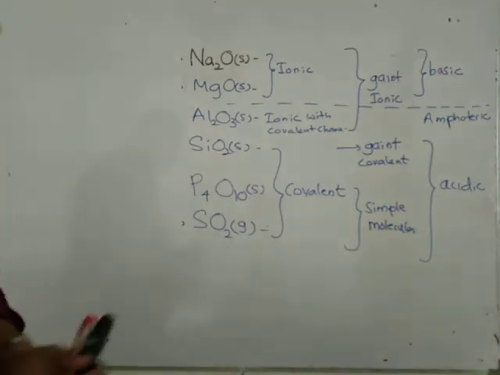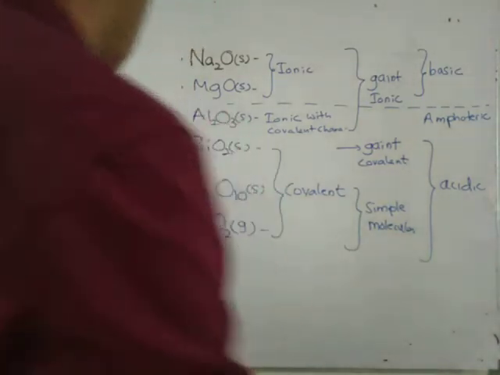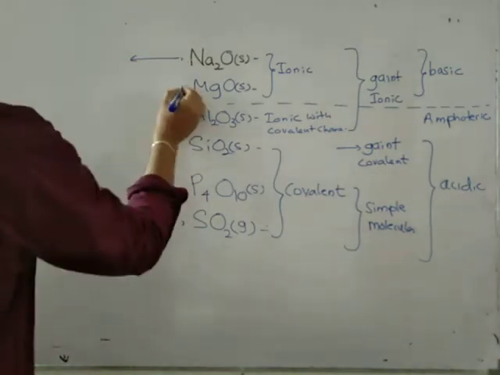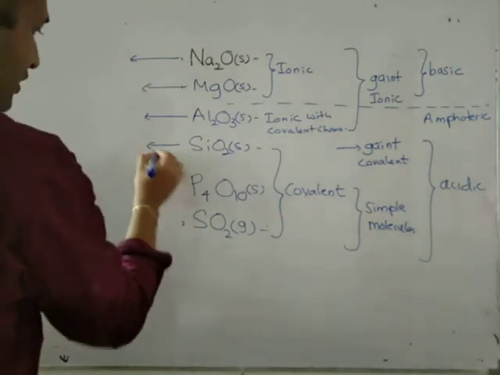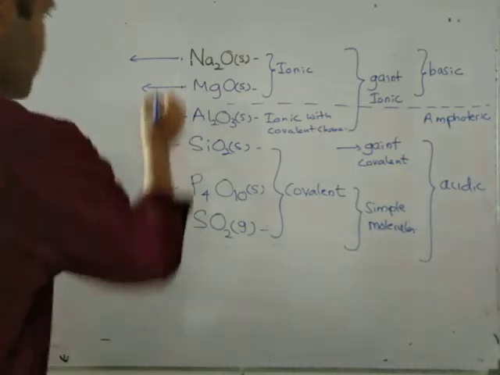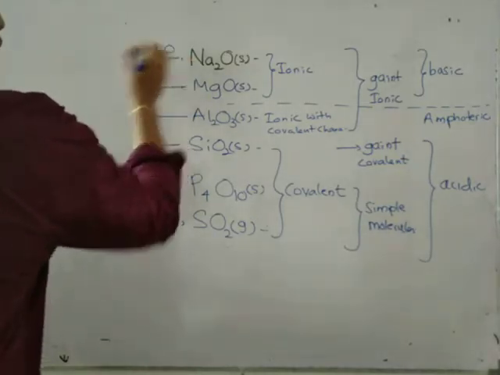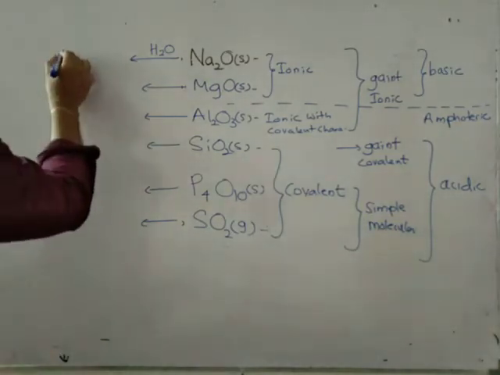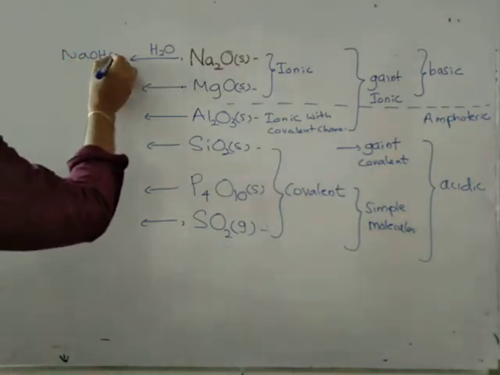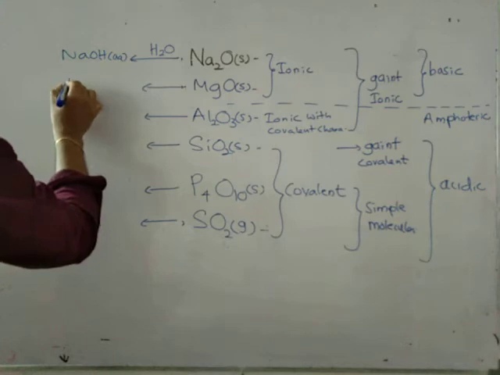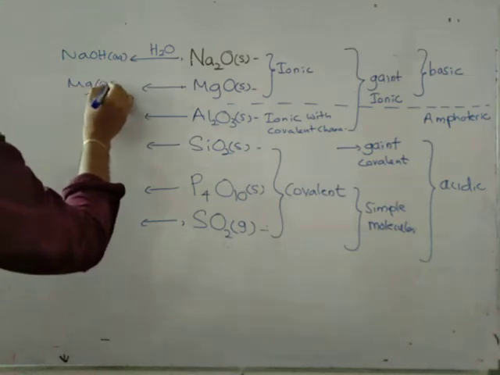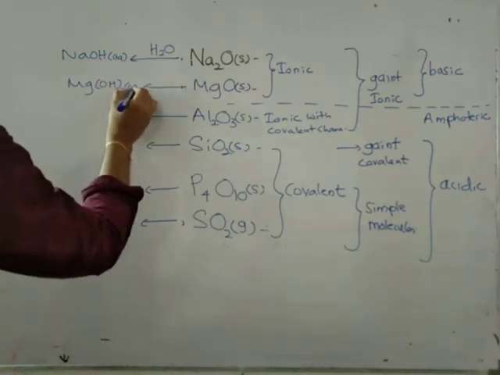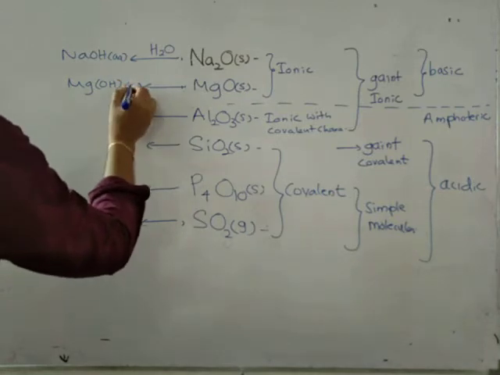Then you should know their reactions with water. Sodium oxide reacts with water and forms sodium hydroxide, aqueous. Magnesium oxide very slowly reacts to form magnesium hydroxide.